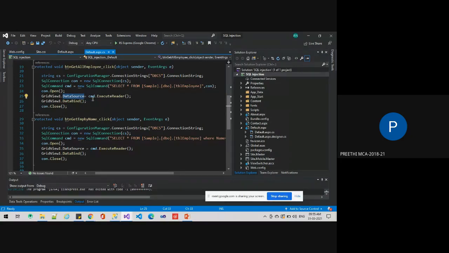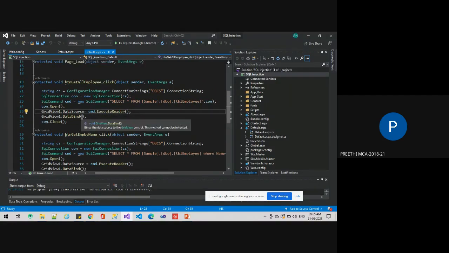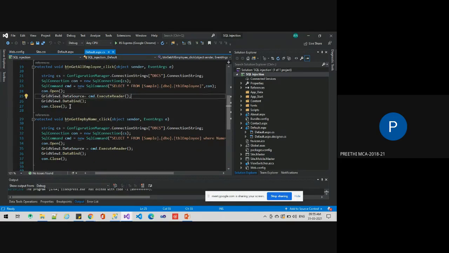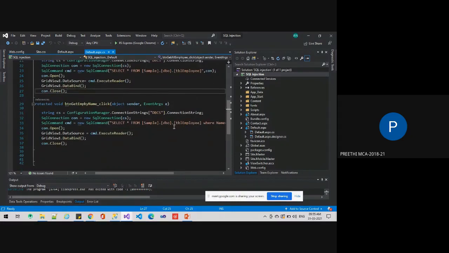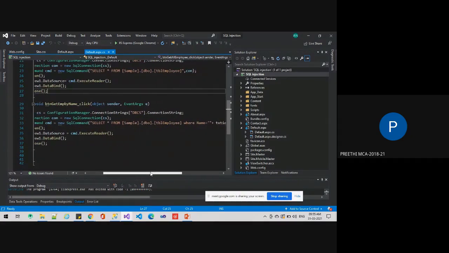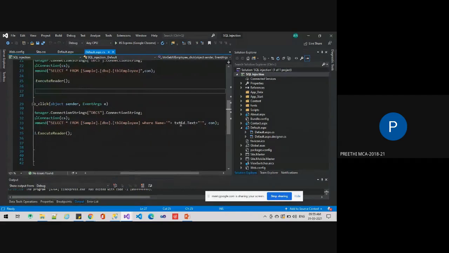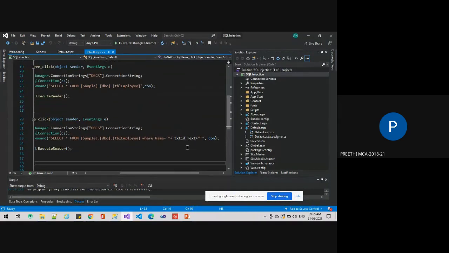And in this command, it will take a select query, the whole thing, and it will bind the data, and it's mandatory to close the connection. And the same code will apply in the second part, but we are getting the details from the text ID. It will search by the name.